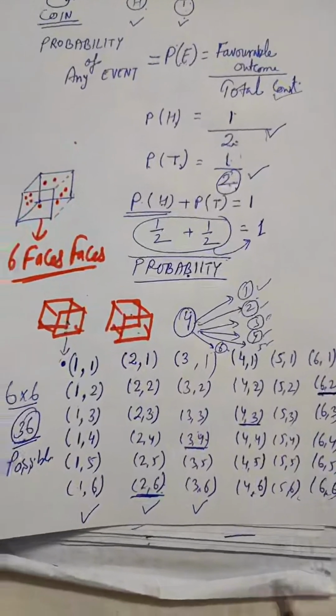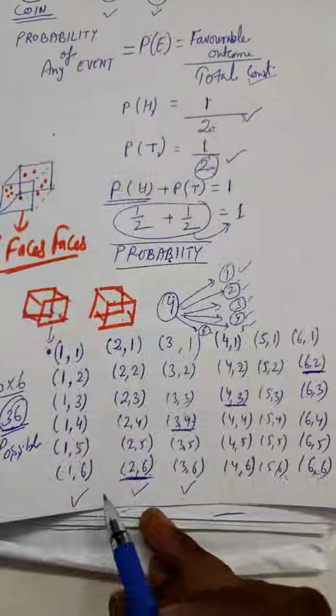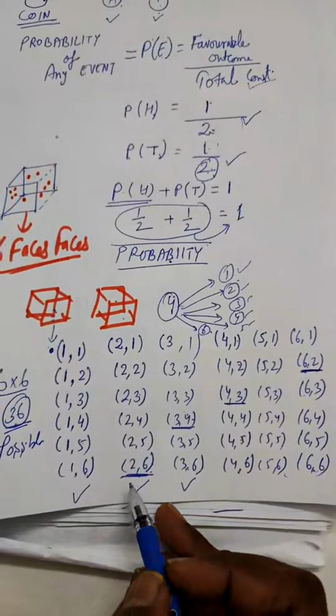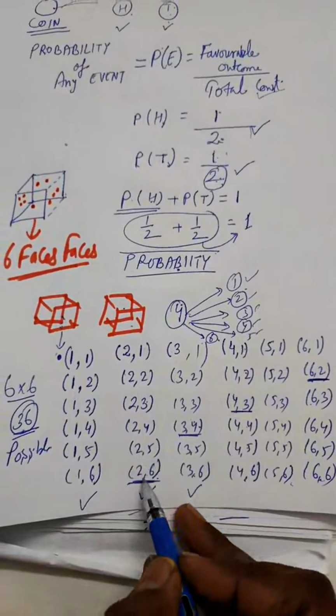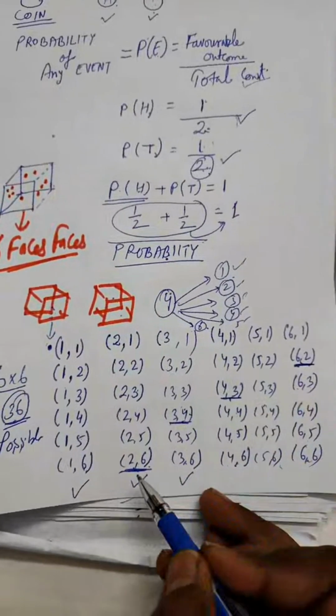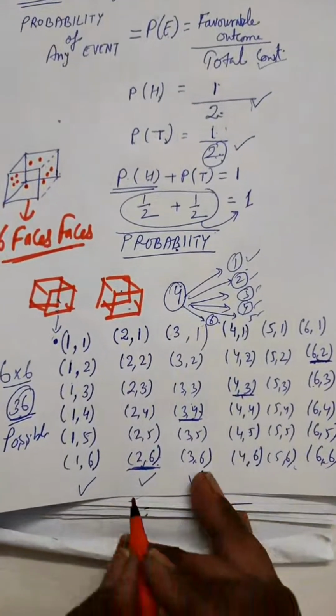Now on the second dice, if you are getting 6, 3, all the numbers below this 6, 2 are greater than 12. So the total probability will be calculated as: just find the possibilities where the product is coming as 12. This is 1, 2, 3 and 4. So there are only 4 possibilities here.